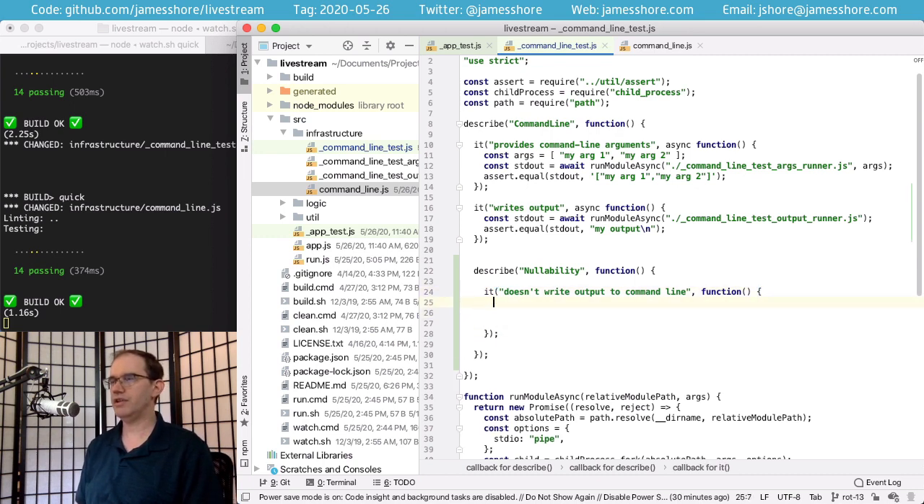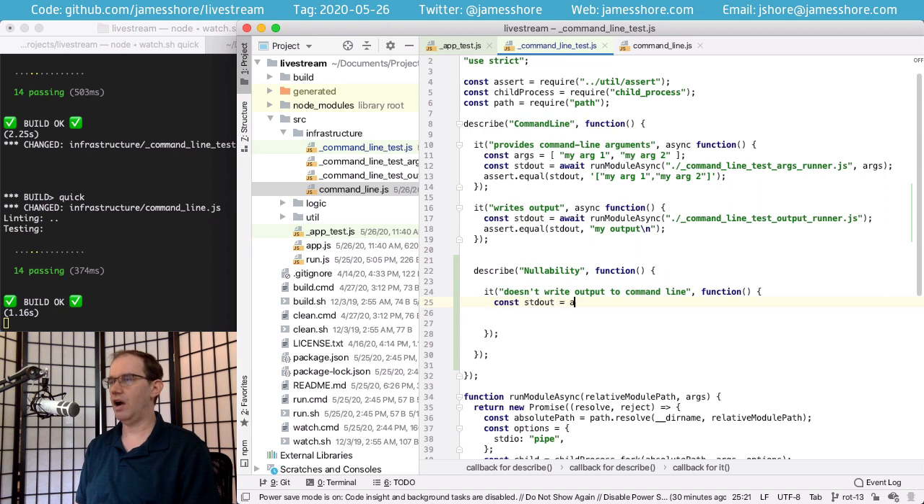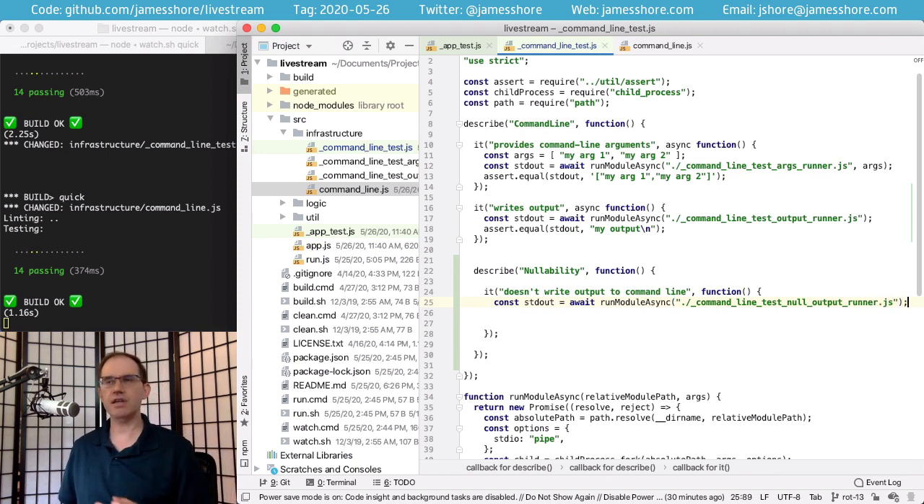So now in our command line tests, because we're testing it for real, we have to spawn a separate process in order to run our test. So that's what we're going to do here. We're going to say run a new module, and we'll call that module command line test null output runner. And again, if you're curious about how and why we do this, check out the Lunch and Learn archive. It's the episode called Application Infrastructure. It was a couple of weeks ago.